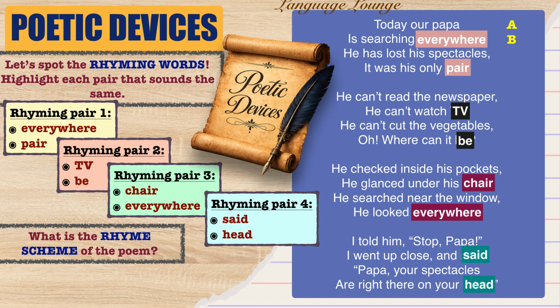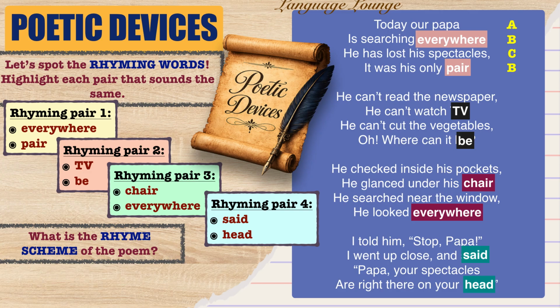He has lost his spectacles. Spectacles sounds different. So let's give it C. It was his only pair. Pair rhymes with everywhere. So it also gets B. So the rhyme scheme becomes A, B, C, B.